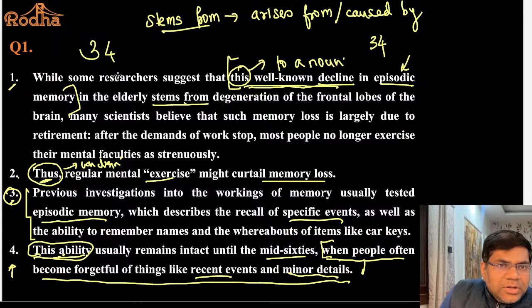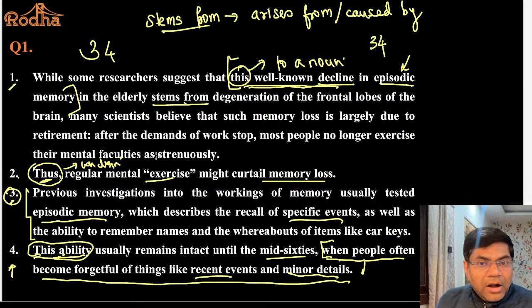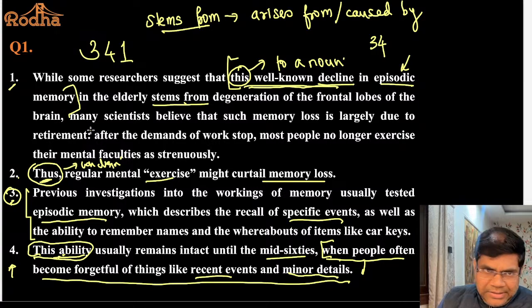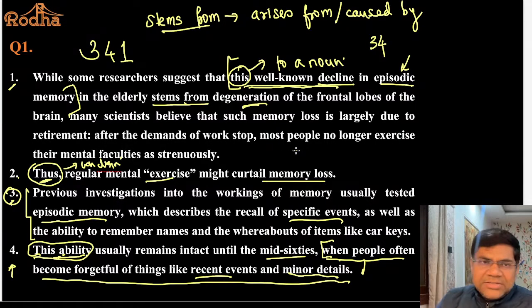Statement 4 tells you that this ability remains intact until the mid-60s, and from the mid-60s onwards there is a decline. People become forgetful. In statement 1 you have given reasons why they become forgetful. Some researchers have suggested that this happens because of the decline or degeneration of the frontal lobes. Many scientists believe that this happens because of retirement. Once you retire, you don't use your brains anymore because you're sitting idle. And maybe because of that, your memory starts declining.